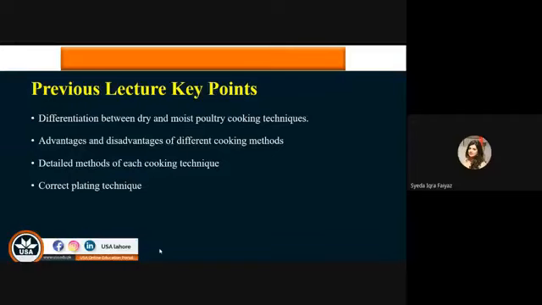Now, this particular course, Experimental Foods, it's very important and it's very interesting in a way because apart from everything, obviously whatever we are studying is something that we are facing in our everyday life. Obviously, we all spend some time in the kitchen as well. Now, what is the differentiation between the dry and the moist cooking methods? We know exactly what each method is, if not technically, but we at some point in our lives have gone through and have prepared food through those methods. However, through that lecture particularly, we have understood what are the dry methods and what are the wet methods or the moist method. Secondly, alongside that, we've also studied the advantages and the disadvantages of different cooking methods.